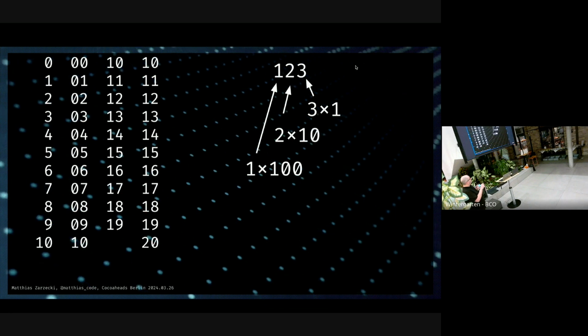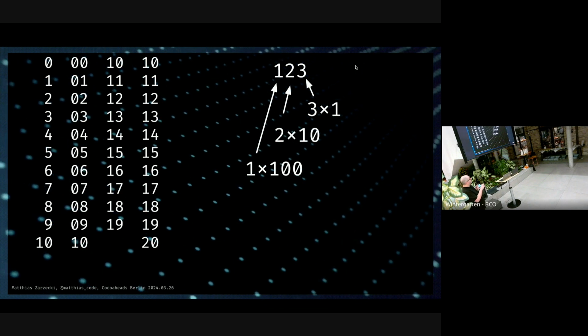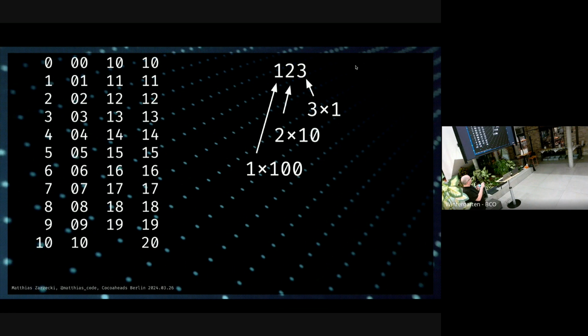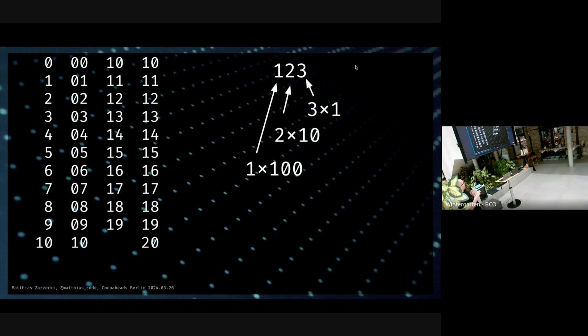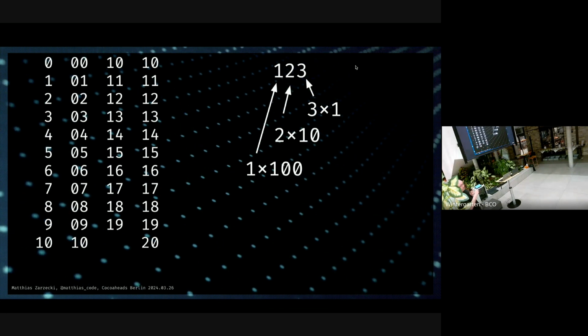The one to the left, this is our tens. So this is 2 times 10. And the one even further on the left is the hundreds. So if we count all of these together, 1 times 100 plus 2 times 10 plus 3 times 1, we get 123.